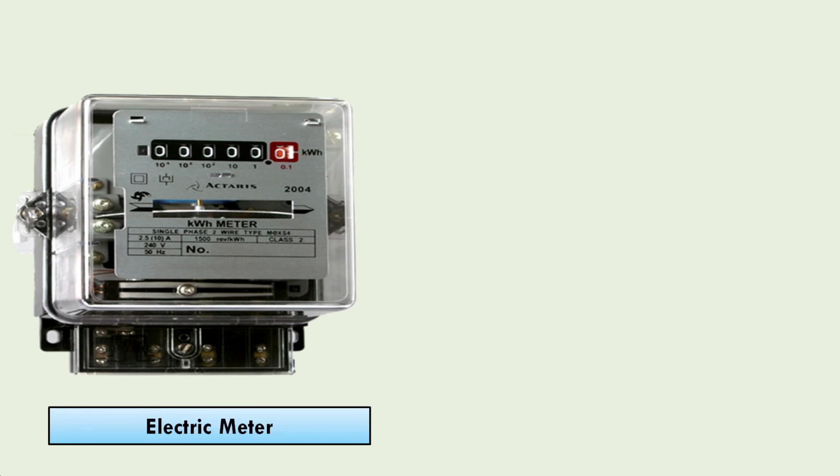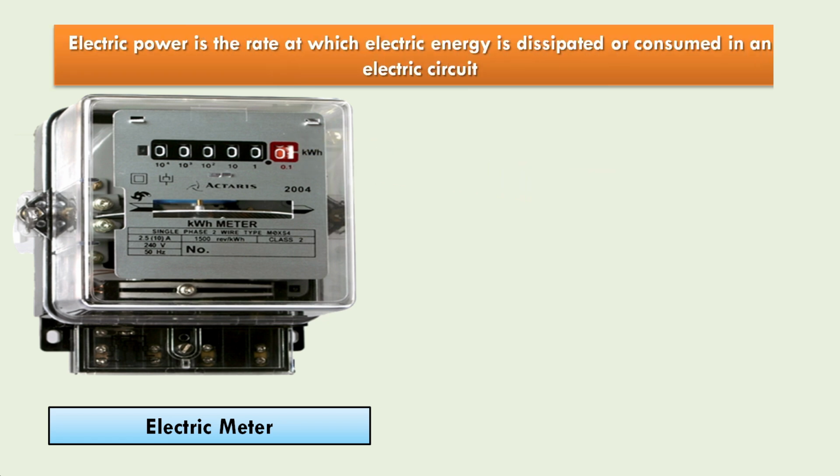An electric meter is used to calculate the energy consumed, and the unit is kilowatt hour. Electric power is the rate at which electric energy is dissipated or consumed in a circuit. So how much energy is consumed by all the devices is calculated by the electric meter.